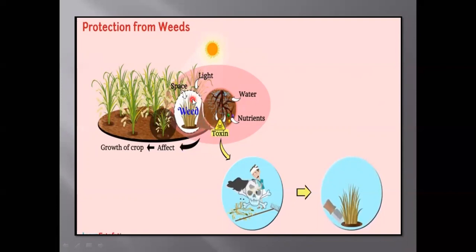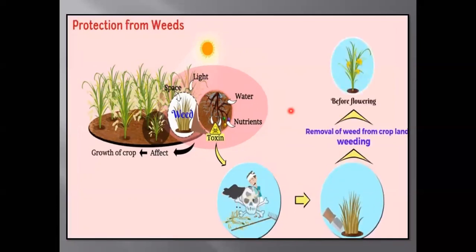In the field, all plants other than crop plants are called weeds. Therefore, weeds must be removed from cropland. The removal of weeds from cropland is called weeding. Alright children, weeding must be done before flowering of the crop plants.